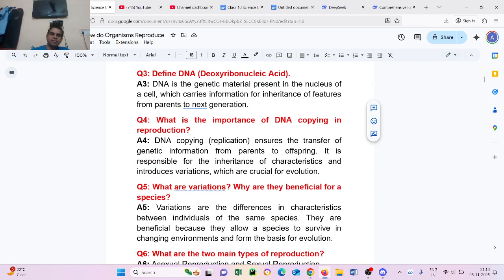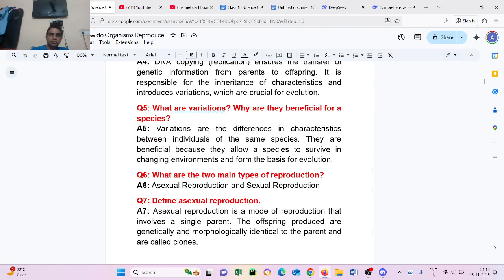Question number 5: What are variations? Why are they beneficial for a species? Variations are the differences in characteristics between individuals of the same species. They are beneficial because they allow a species to survive in a changing environment and form the basic basis for evolution.